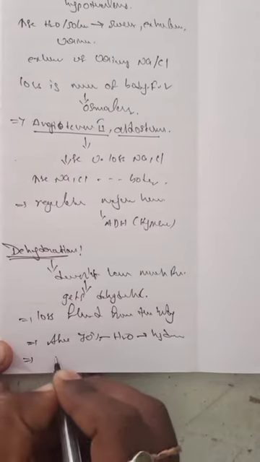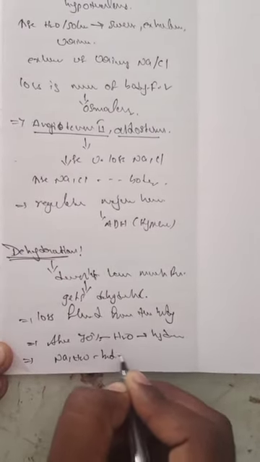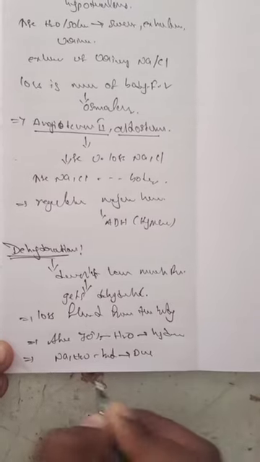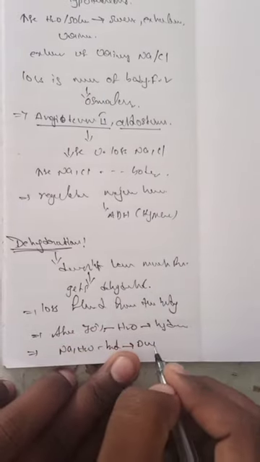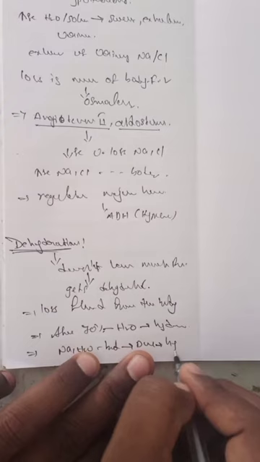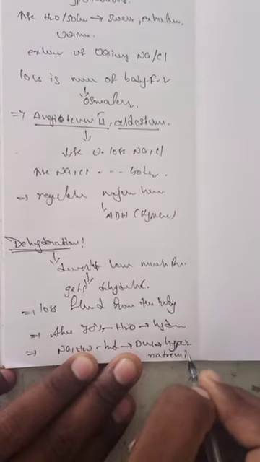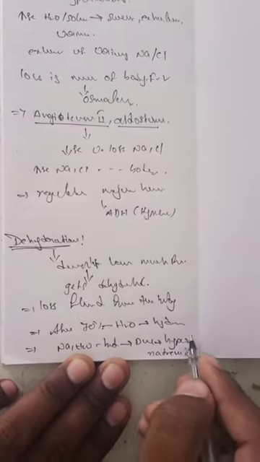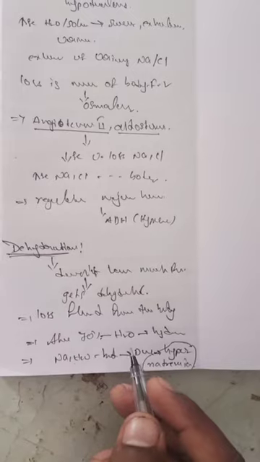In case of loss of water and sodium from the body, through elimination of sodium and water, it causes hypernatremia. So the dehydration process occurs through loss of sodium and water from the body.